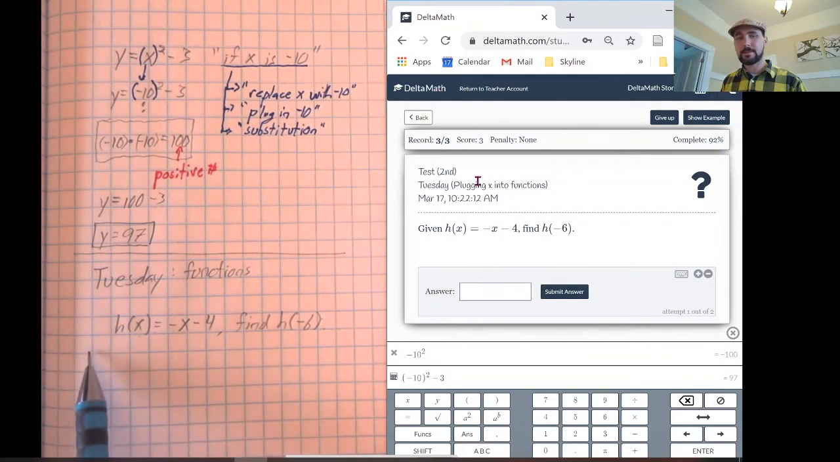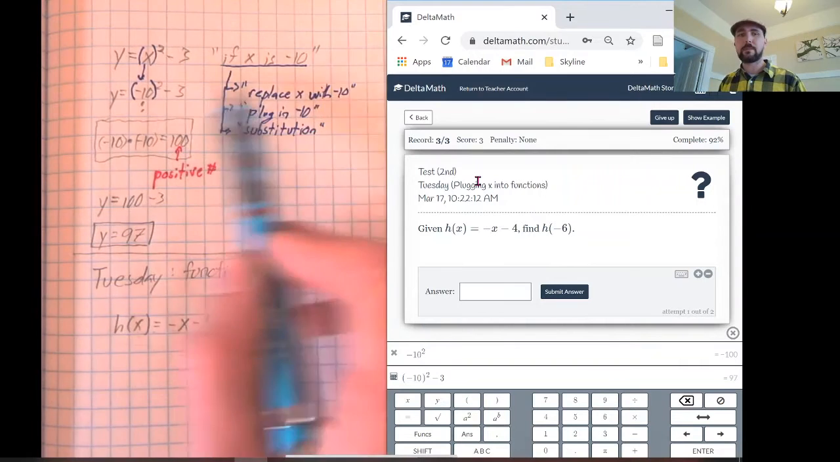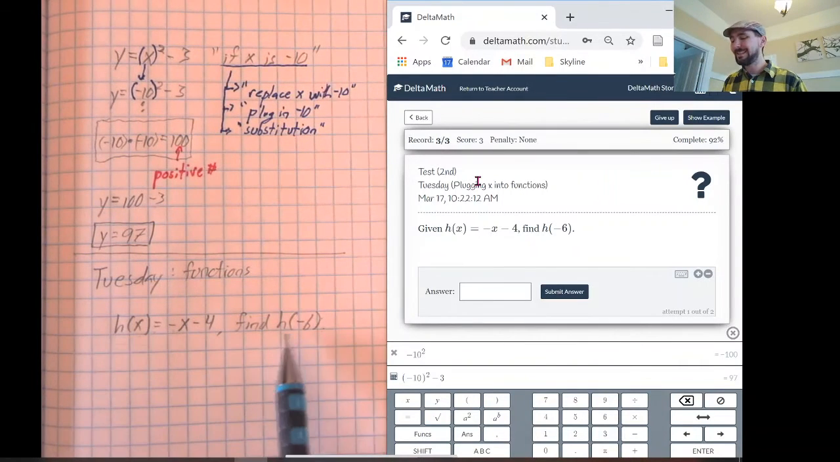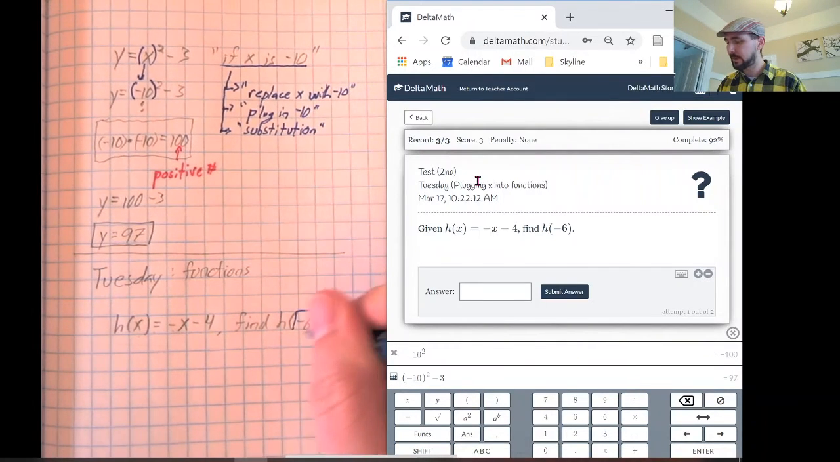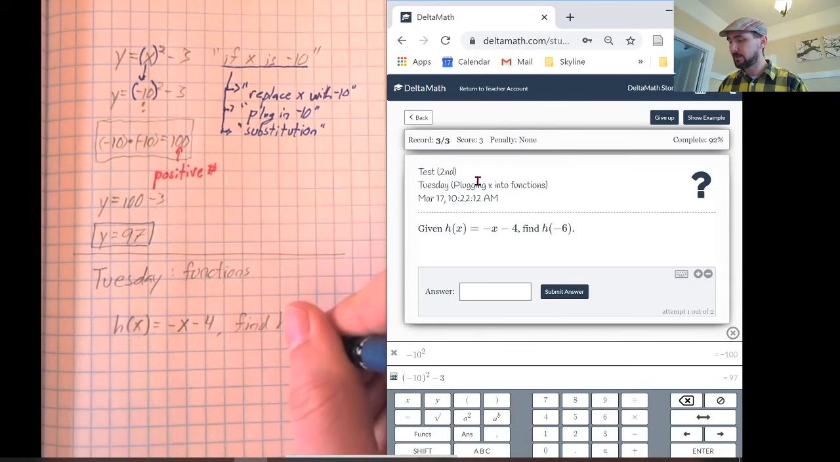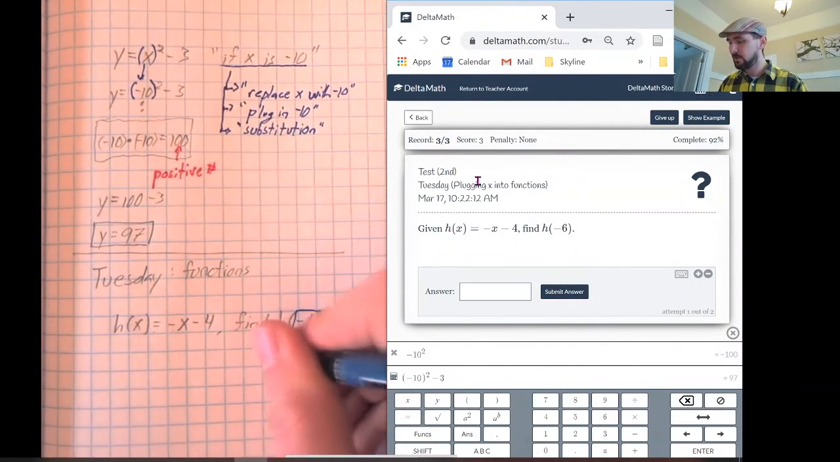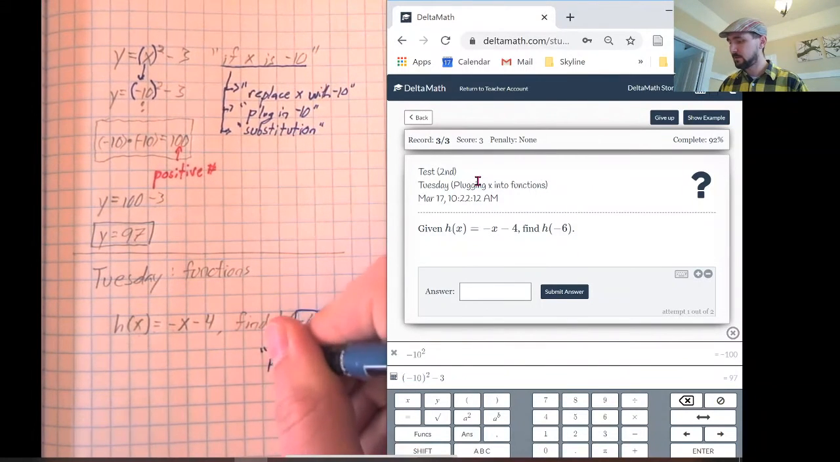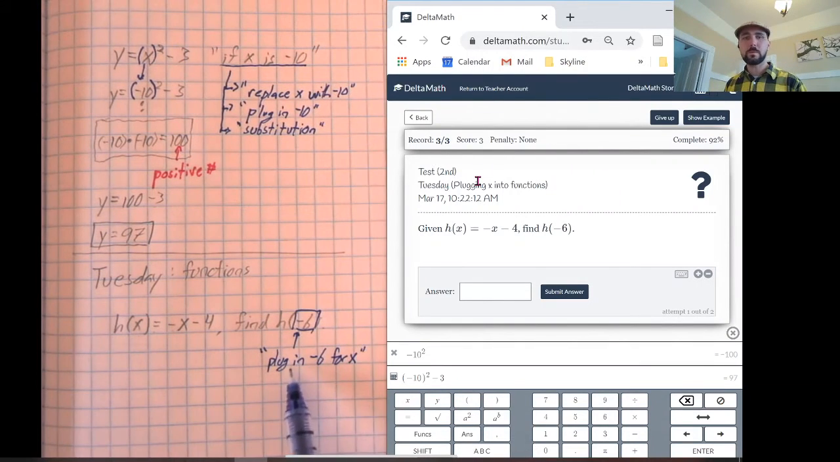So this setup, this notation might look really different to what we have up here, but actually this is telling us to do basically the same thing that we did for the Monday problems. So this negative 6 right here is actually telling us to do the same thing that we did up here. This is telling us to plug in negative 6 for x, right? Plug in or replace or substitution.